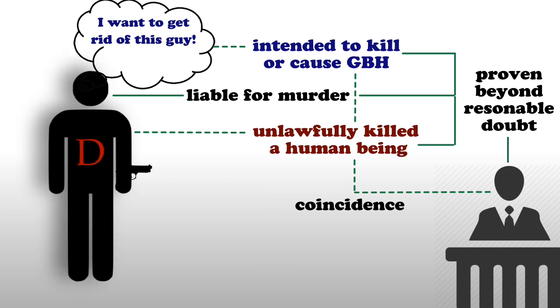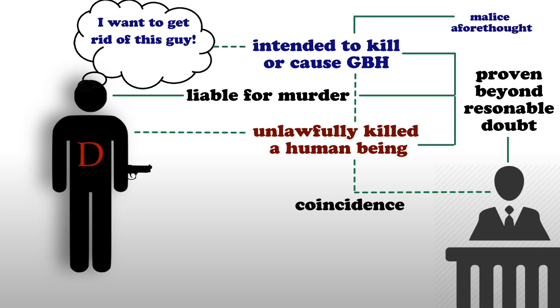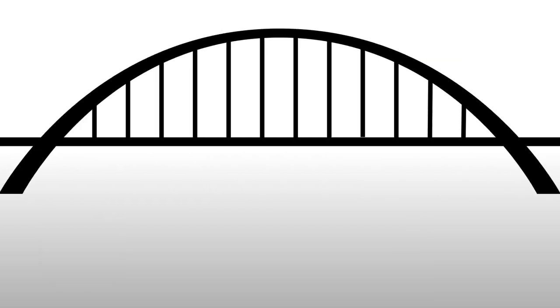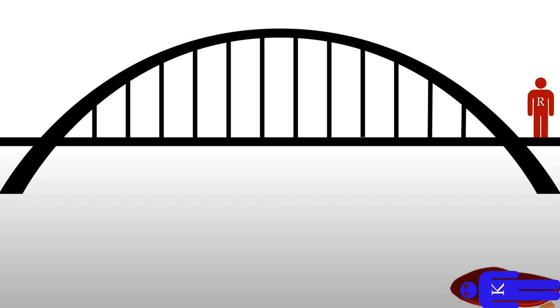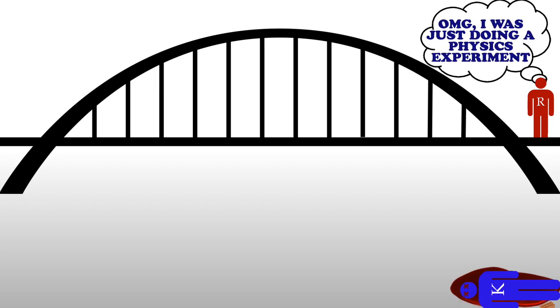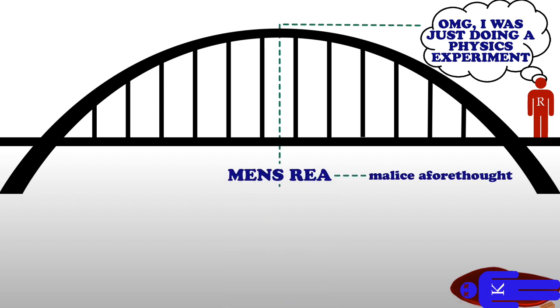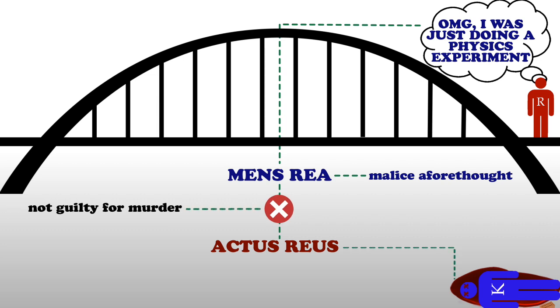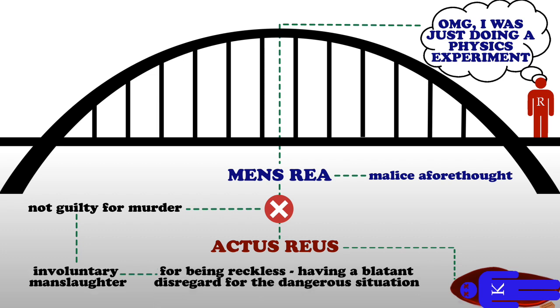In the previous example, Daniel having the requisite mens rea, malice aforethought, at the time of committing the murder would satisfy there being a coincidence of the actus reus and mens rea. However, let's say Richard throws a brick off of a bridge and it lands on Kate's head and kills Kate. If Richard's intent was simply to drop the brick and nothing more, Richard would lack the requisite mens rea for murder, and there being no coincidence of the mens rea and the actus reus, Richard would not be guilty for murder, but may be guilty for involuntary manslaughter, for being reckless or having a blatant disregard for the dangerous situation.